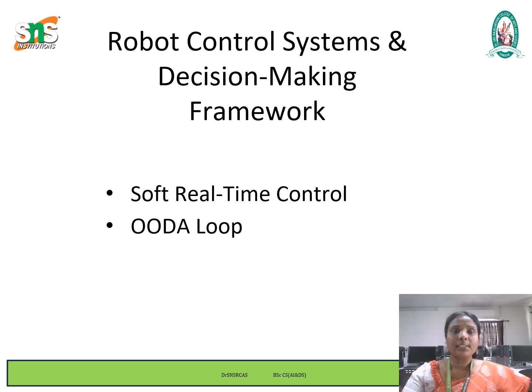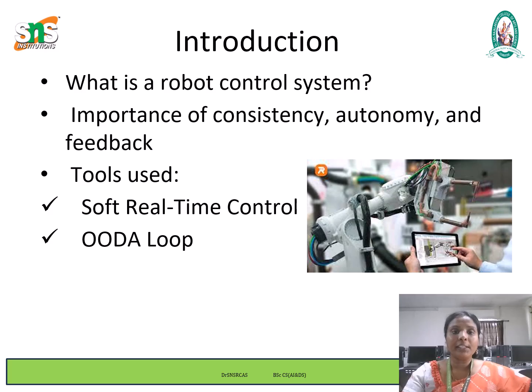Today we are going to discuss robot control system and decision making system. In this PowerPoint presentation, we are going to discuss soft real-time control and the OODA loop. First we see the introduction. What is the robot control system?